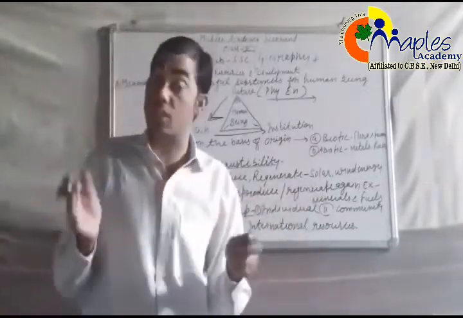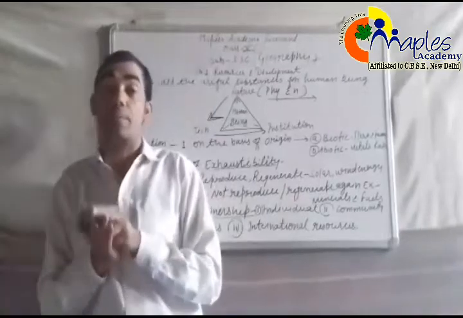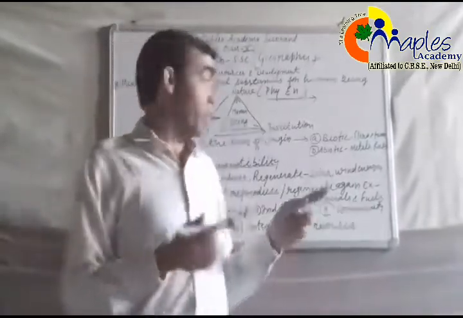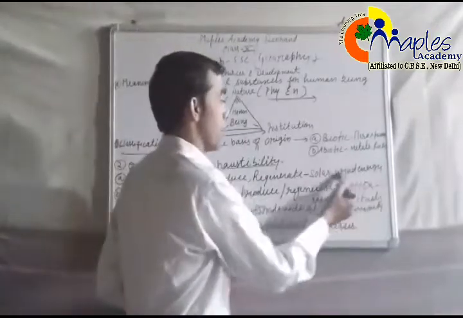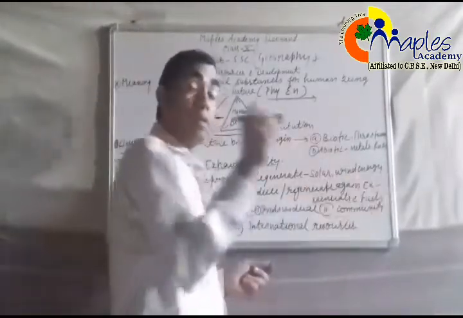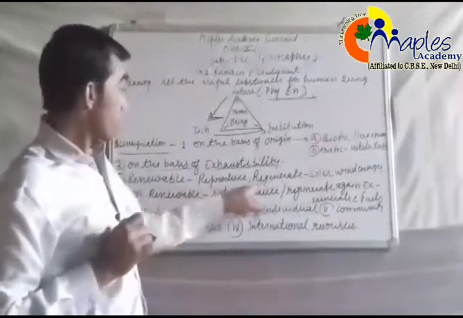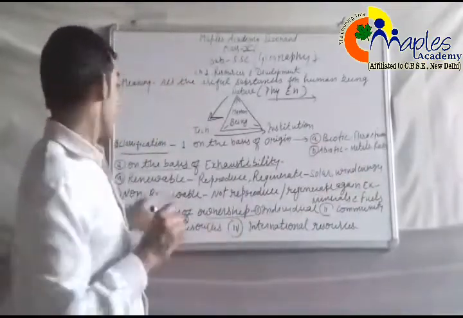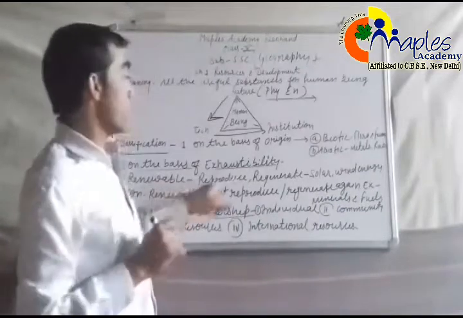Actually, these resources decay sometimes, but after some time they regenerate again. For example, forest, solar and wind energy are also renewable resources. Human beings are also the greatest important resource, and they regenerate again. So this is a renewable resource.